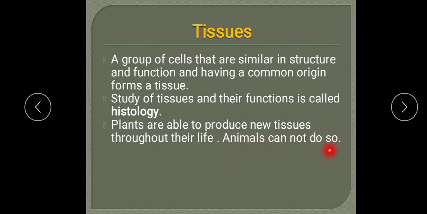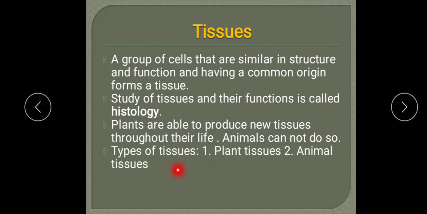So animals do not show this tissue production throughout their life. Repair is there, meaning damaged tissue is replaced and develops into a new one, but they do not produce tissues throughout their life.